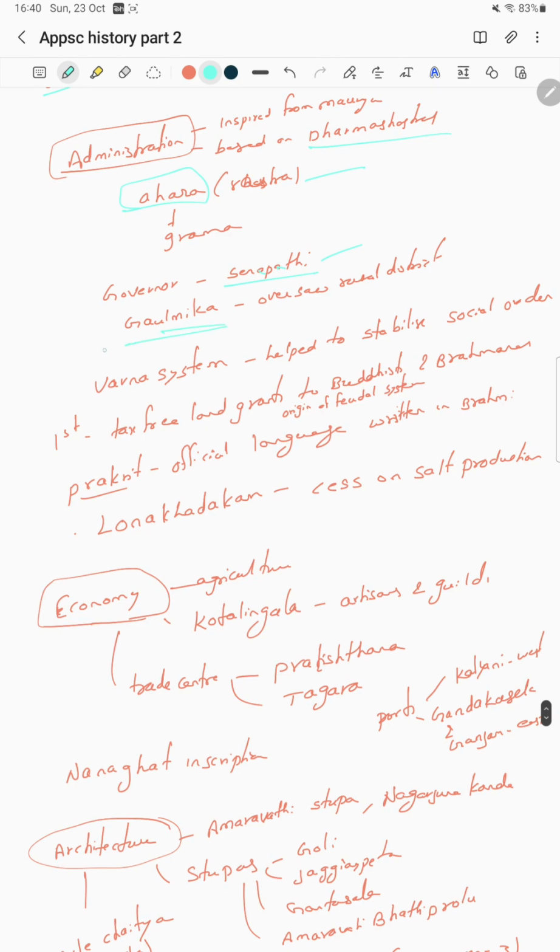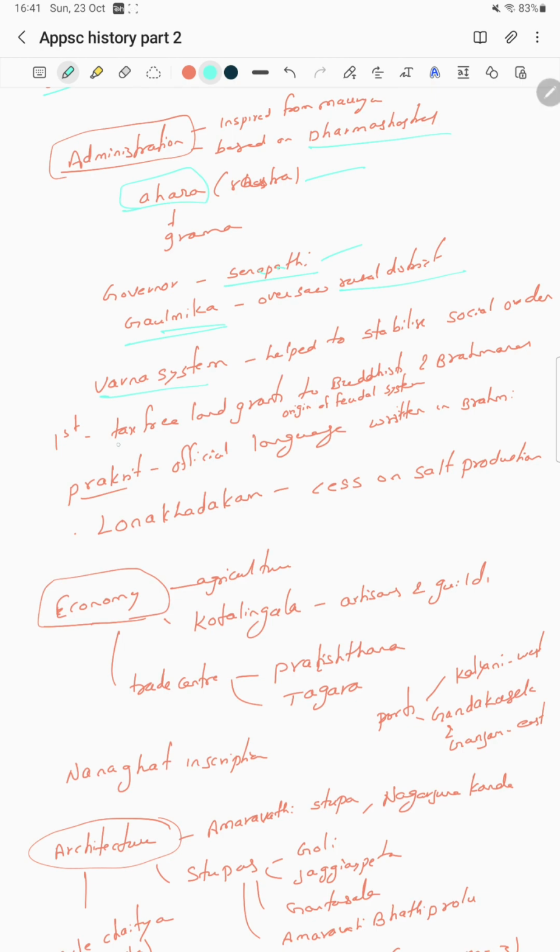Gaulmika oversaw the rural district. To oversee the rural district, there is a Gaulmika. Next, the Varna system helped stabilize the social order. Satavahanas used it. They followed the Dharma Shastras, so they followed the Varna system as well. Since Varna is followed by birth, it helped stabilize the social order.